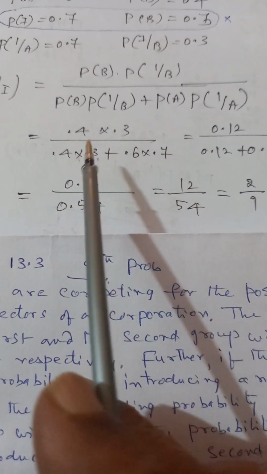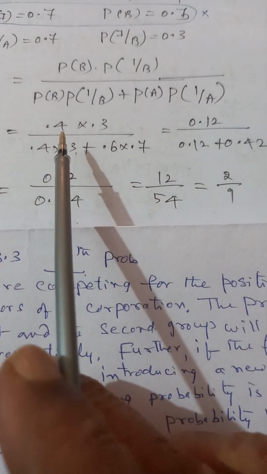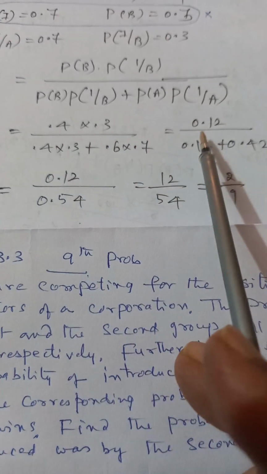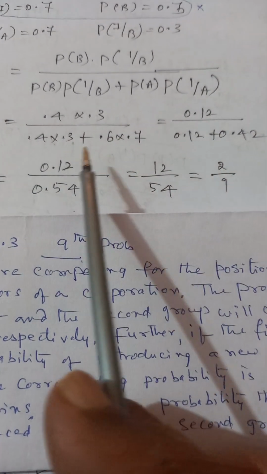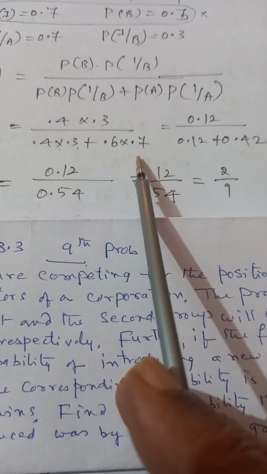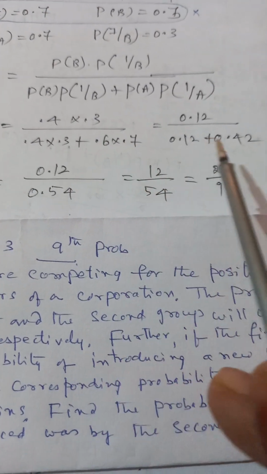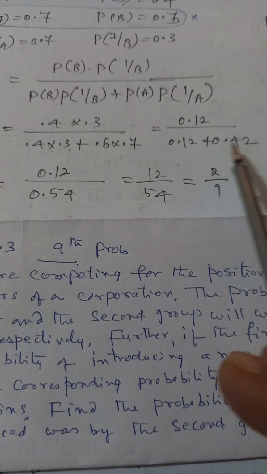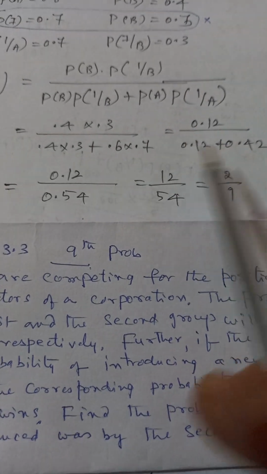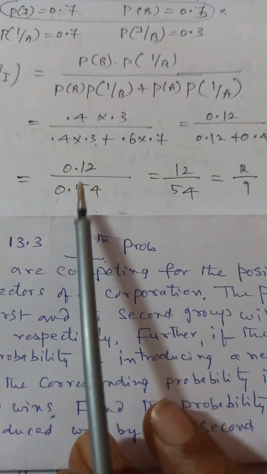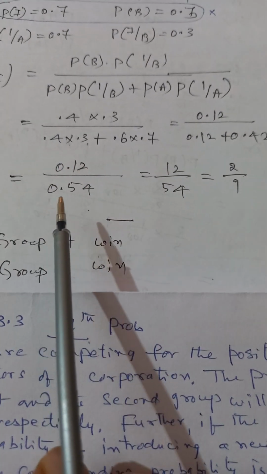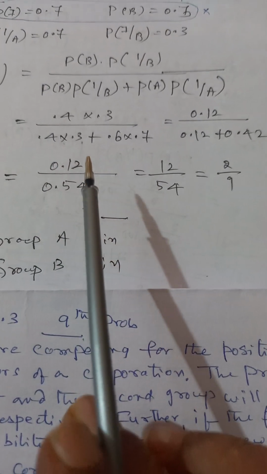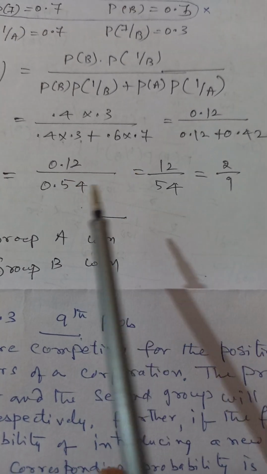And finally we have to calculate. 0.4 into 0.3 is 0.12, plus 0.6 into 0.7 is 0.42. You add up these two and you will get 0.54. So we have 0.12 over 0.54.